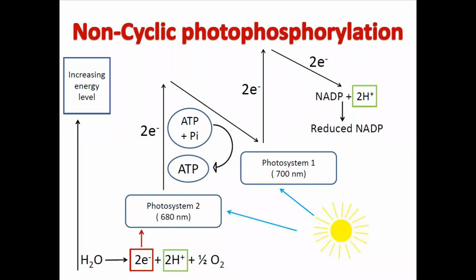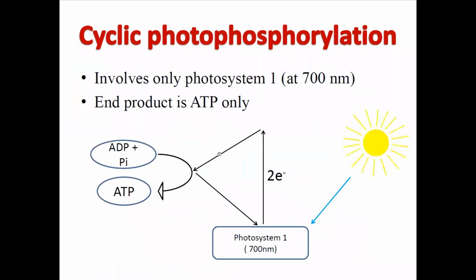Okay, so the electrons, hydrogen and oxygen are formed when hydrolysis of water is occurring, and these electrons are moving through photosystem 1 and 2, and ultimately reduced NADP, NADPH, is being produced. Okay, so this is all. Now when the change in energy levels occurs, changes in energy level are also occurring, as well as the oxygen itself. Okay, so I have already explained the non-cyclic, and now I am moving on